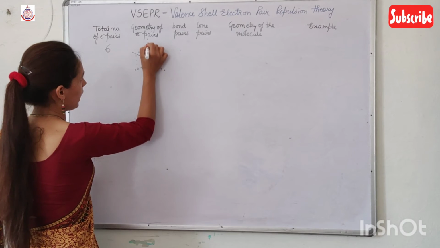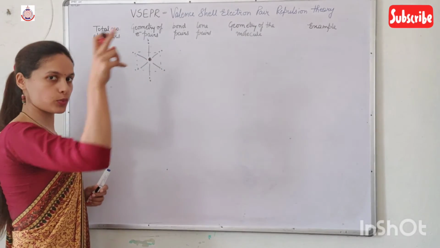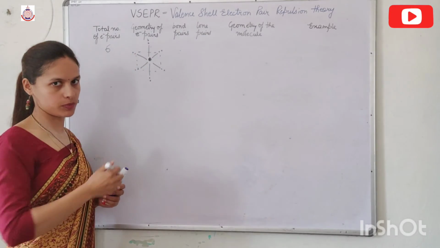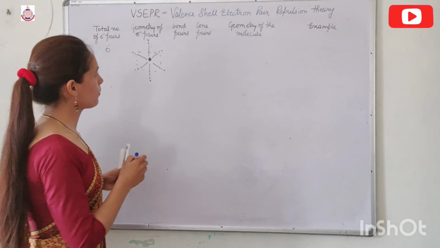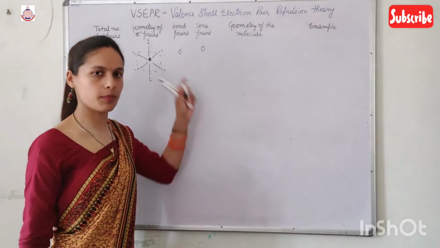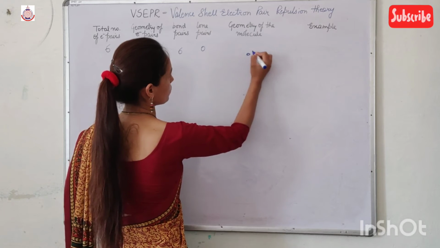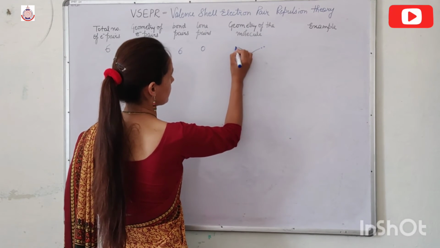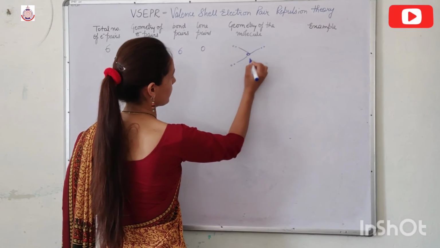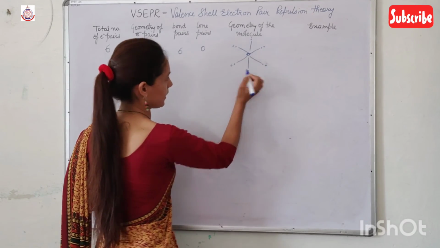And then one above the plane and one below the plane, one towards you and one away from you. So if the bond pairs are 6 and the lone pairs are 0, then the geometry is the same and it is known as square bipyramidal.